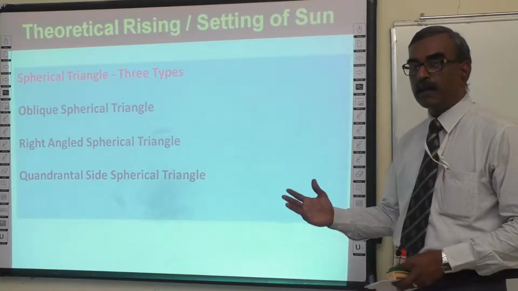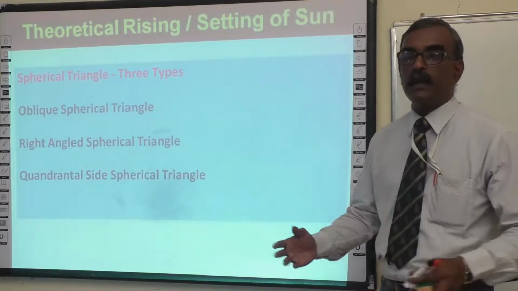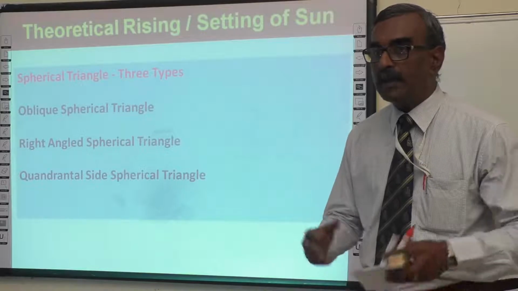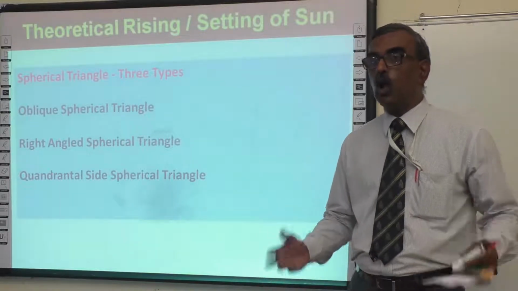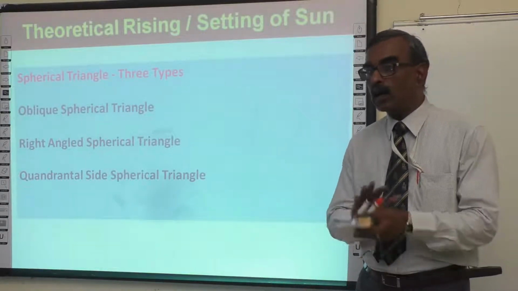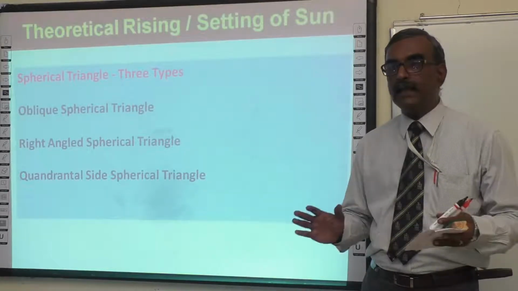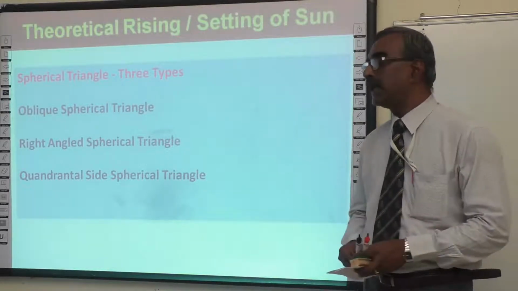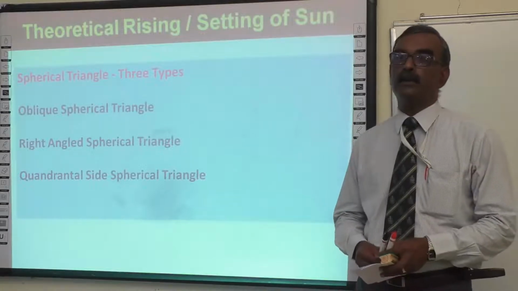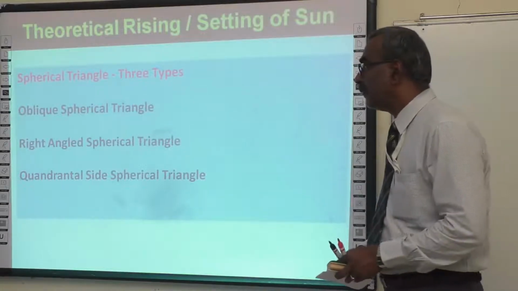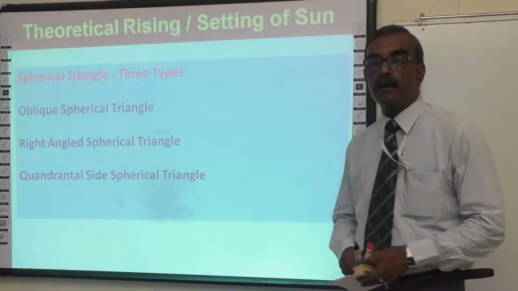What is an oblique spherical triangle? It is the normal spherical triangle where all 3 sides and all 3 included angles are not equal to 90 degrees. So if all 6 elements are not equal to 90 degrees, that spherical triangle is called an oblique spherical triangle. What is a right angle spherical triangle?